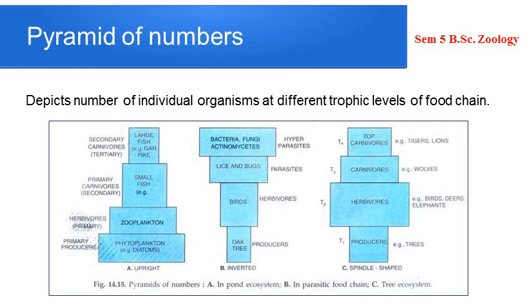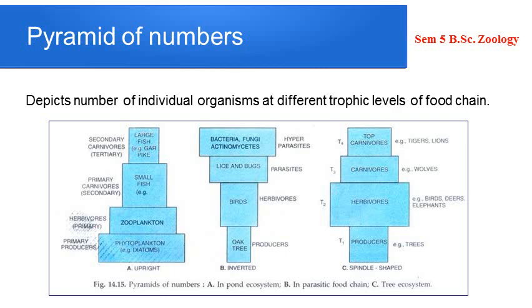While, as you can see in the figure, this is not the case in all kinds of food chains or all kinds of ecosystems. In a food chain which involves parasites, as given in the second figure B, the pyramid of numbers becomes inverted.